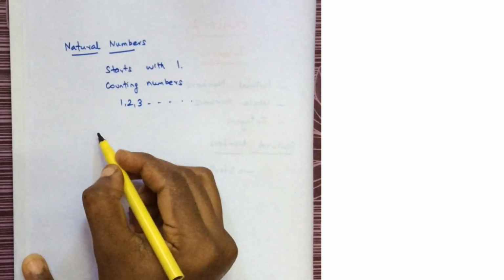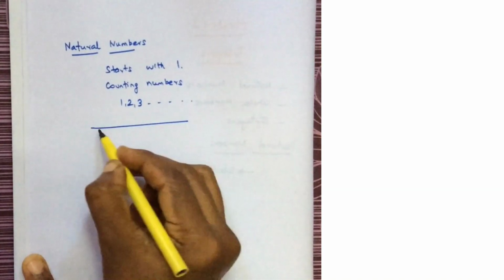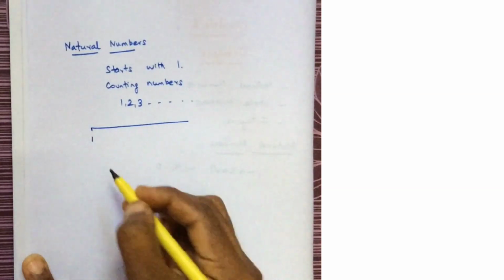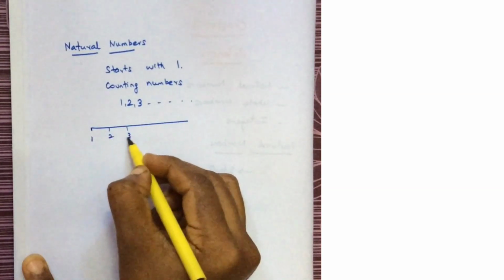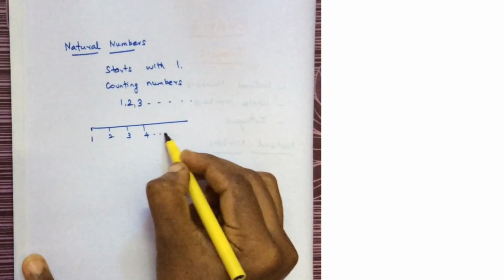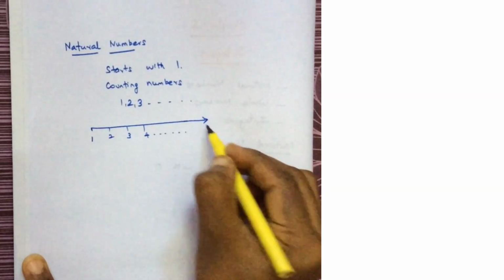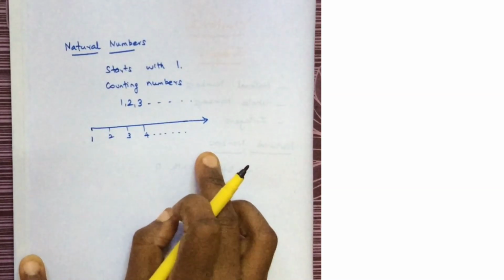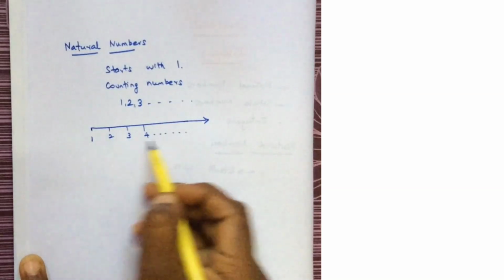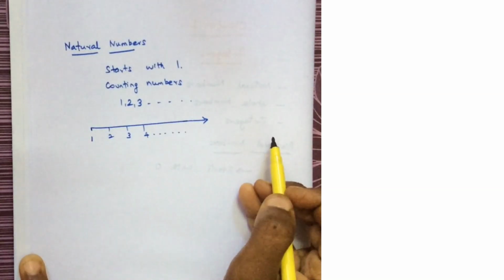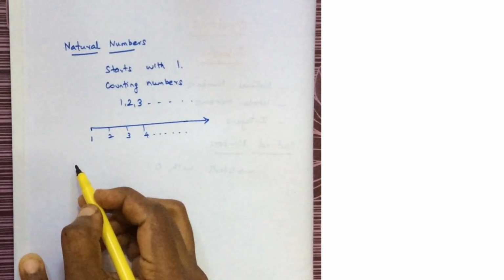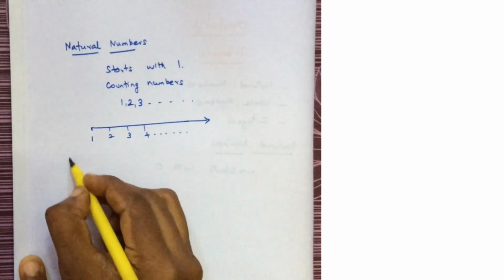If you want to draw a number line for natural numbers, it will start with 1, 2, 3, 4 and it will extend. So it will start with 1 and it will extend to infinity. The next classification of number is whole numbers.